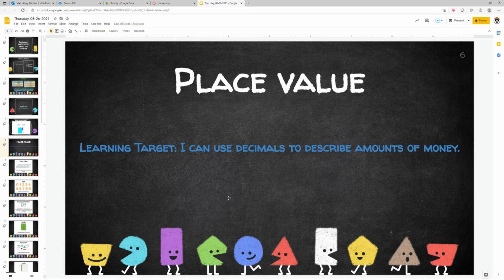Today we are still in our place value unit. We'll still be there for a little while, but we've got to keep adding new material and learning new things in this unit. Our learning target for today is I can use decimals to describe amounts of money.